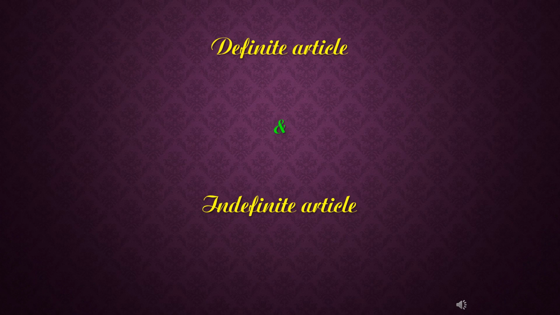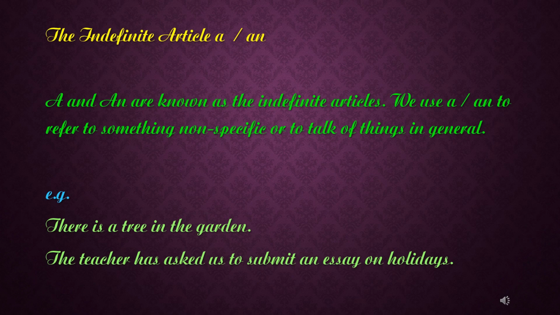There are two types of articles. They are the definite article and indefinite articles. A and an are the indefinite articles and the is the definite article. The indefinite article, a or an. A and an are known as the indefinite articles. We use a or an to refer to something non-specific or to talk of things in general. Here, a and an are the indefinite articles. We commonly use them to talk about something in general.